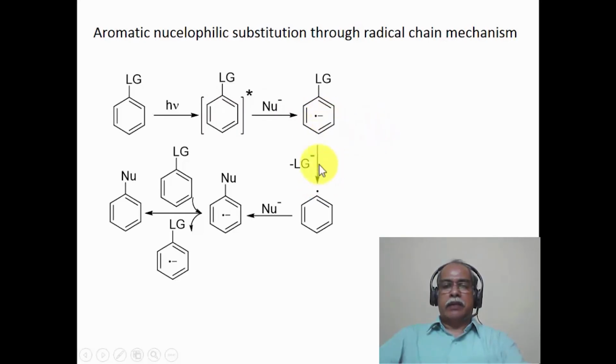Now, this is a fragmentative process. Once the anion radical, the chlorobenzene anion radical, is formed, the carbon-chlorine bond can be easily cleaved. Chloride can leave, for example, producing a phenyl radical. The phenyl radical can be trapped by the nucleophile to give another radical anion species, which is a chain propagator, for example. Now the starting material can be reduced. In fact, the reduction potential of this should be lower than the reduction potential of this. So electron transfer can take place between these two, producing the chain propagator and the nucleophile substituted molecule.